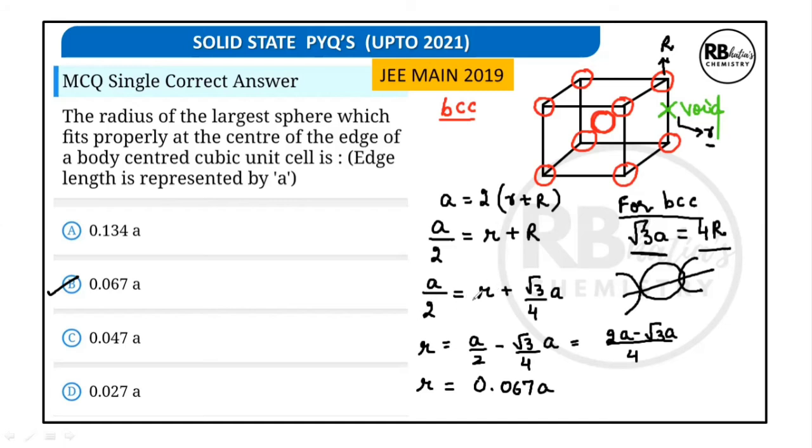Now, substituting this capital R as root 3a by 4, and just rearranging and solving, we will get the relation r is equal to 0.067a. Hence, the right answer is B part.